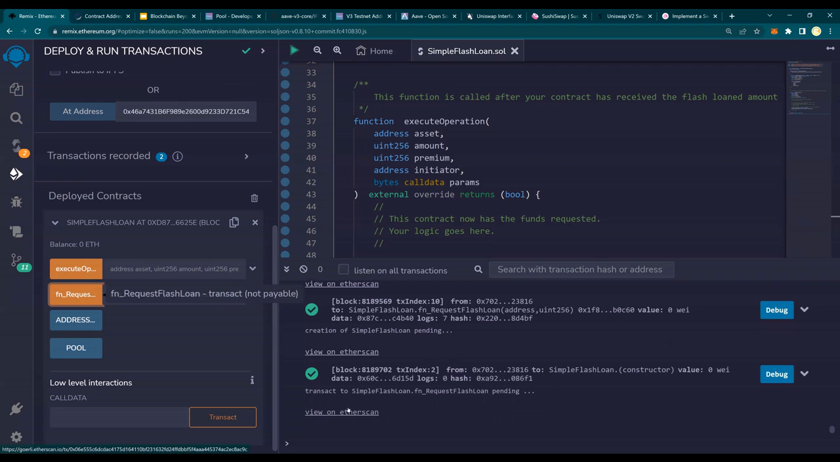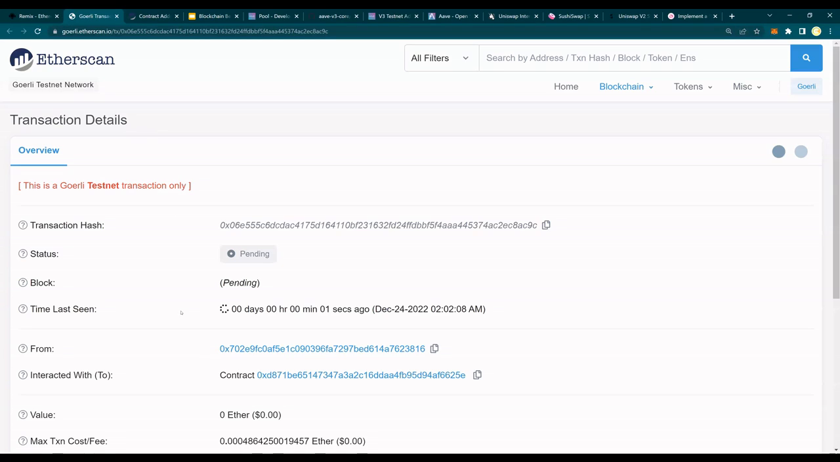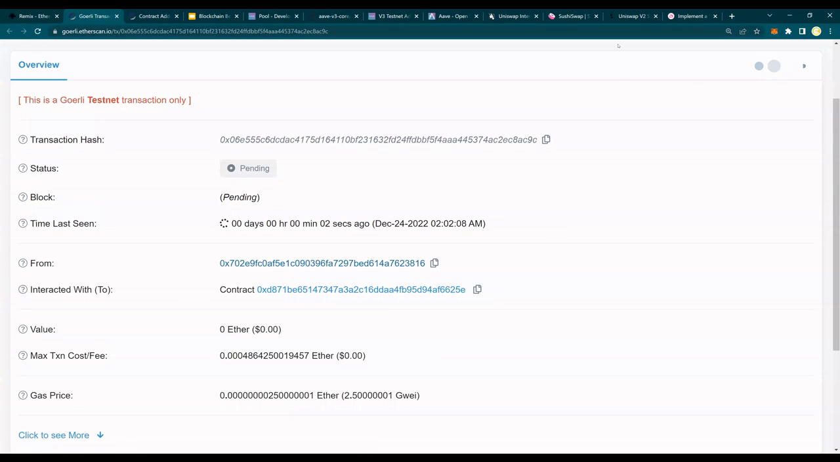And it's going to take some time. I can click on view on Etherscan. It's going to take some time. So I'm going to quickly recap what we are doing.